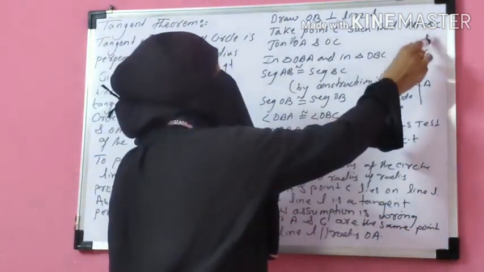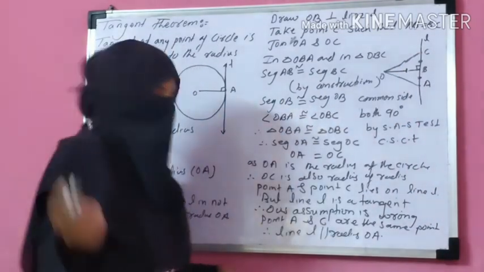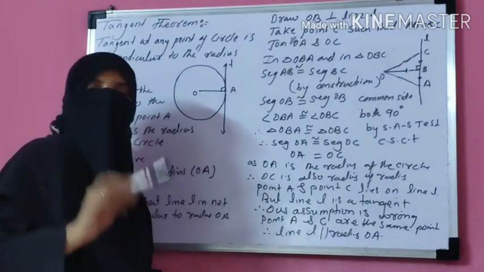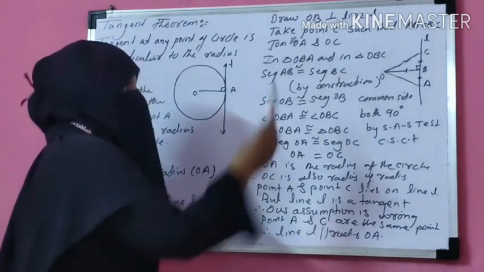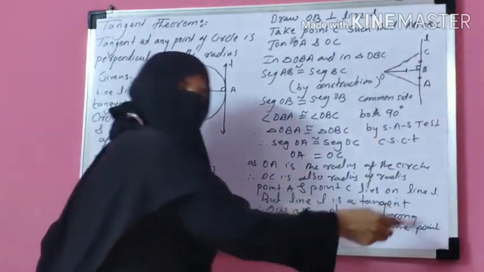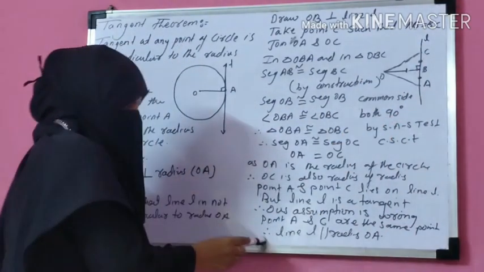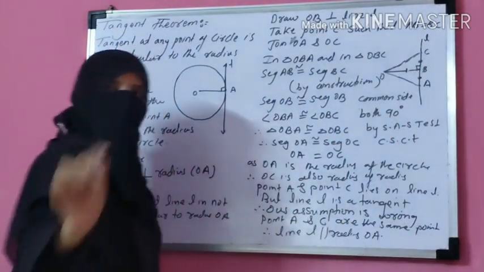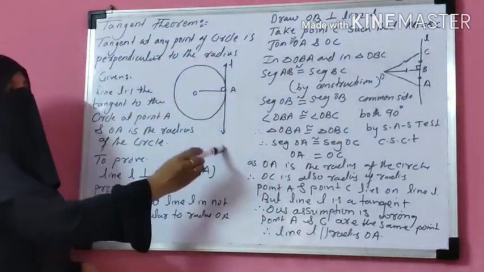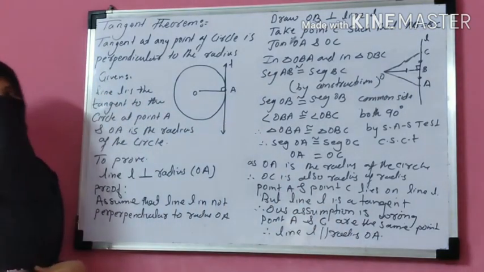That means your line L intersects the circle at 2 points, A and C. But as per the definition, a tangent can intersect the circle at only one point. But here line L intersects the circle at 2 points. So our assumption that OA is not perpendicular to line L is wrong. Line L is perpendicular to OA. Got it?